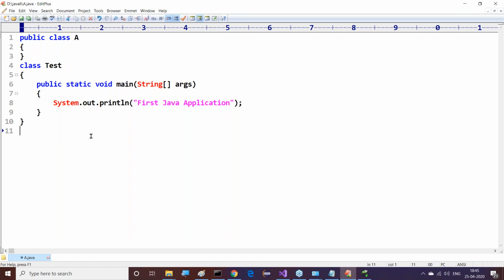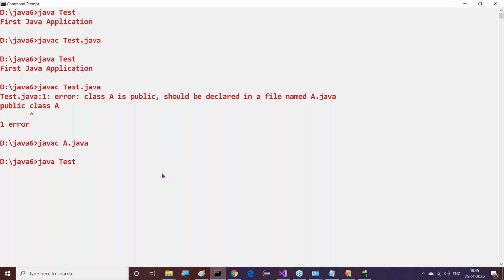Is there any main method with A? No, it is not available. The main method is available with the test class only. So we must use java space tester. Please remember this point. Along with javac, we must provide the file name .java. That file name and class name may be the same, may not be the same.